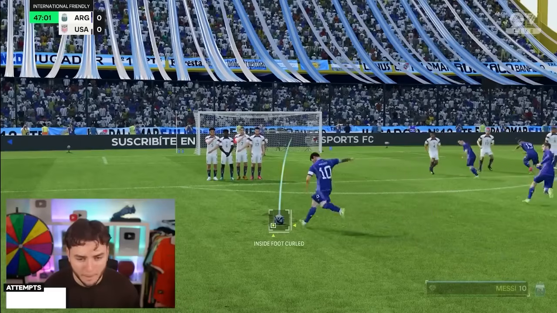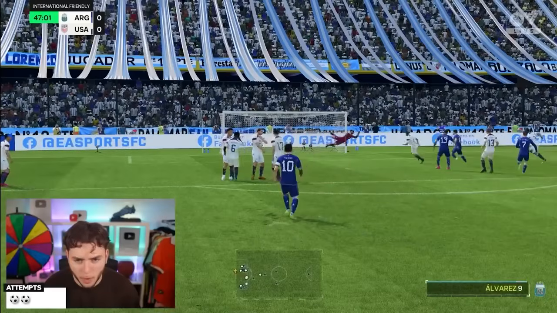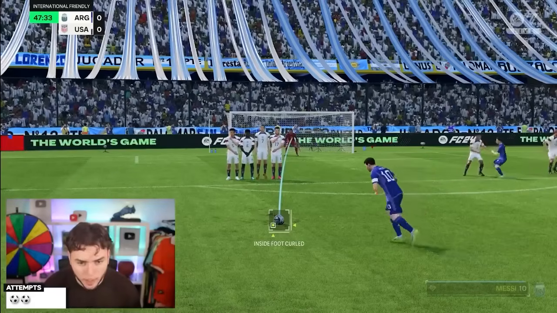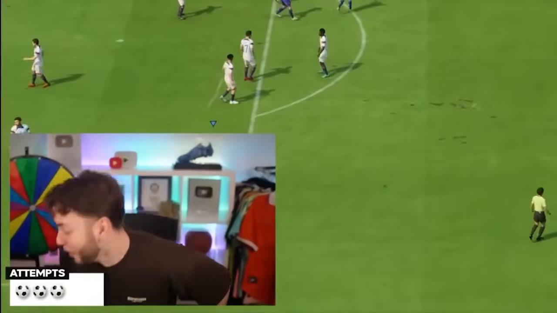Yes, I got a power bar this time. Boom. Oh, I don't know if that's enough power, but we'll give it a go. No, just got to get enough power. Just got to get enough power, Messi. That could be good. Oh my god, it's gone in. Oh my god. There's no way. There's actually no way.